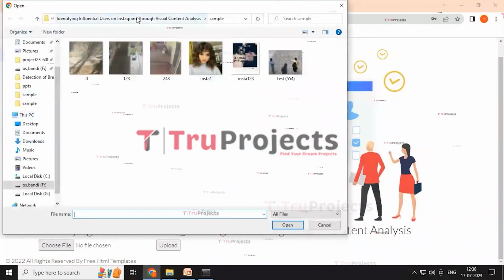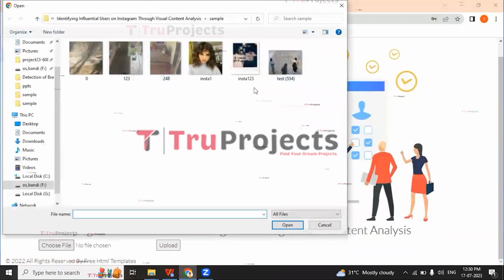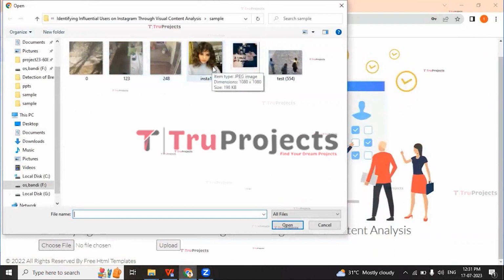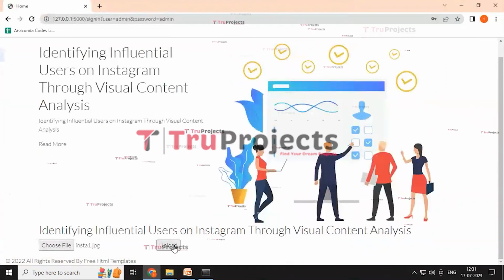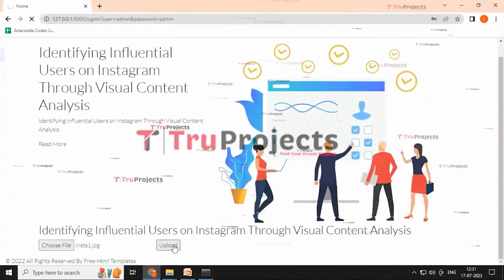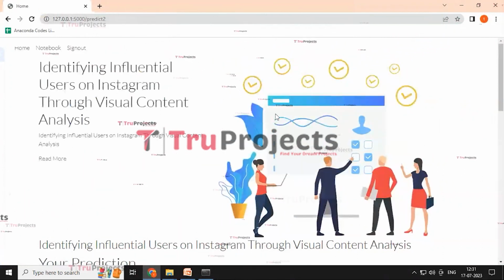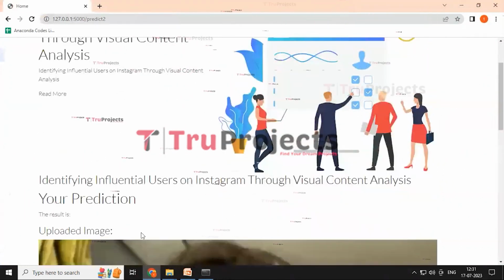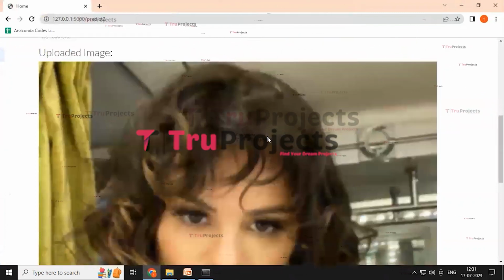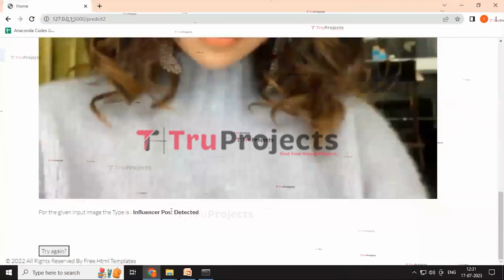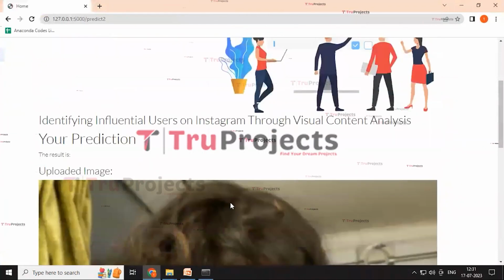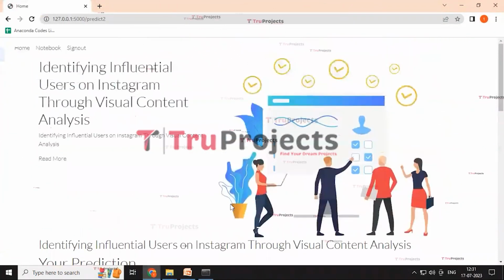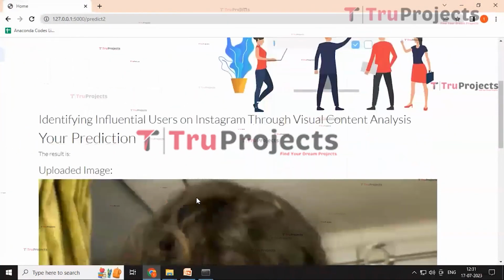Here it redirected to this folder consisting of different images that are present within this code folder, and I am selecting one image from this folder and clicking on open. After that, we need to click on the upload button, and the page is redirected to give our prediction as influencer post is detected. In this way, we can identify the influential user on Instagram through visual content analysis.